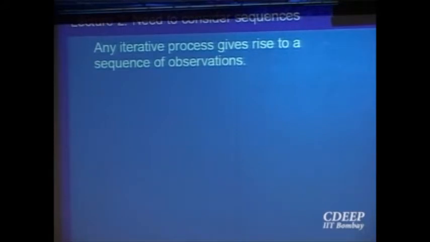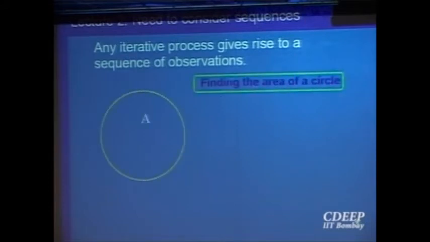Intuitively, let us look at an example which we do quite often in school itself. We want to find out what is the area of the unit circle. So what is the area of the unit circle? Now what will be my next question? What should be my next question? Yes? What is pi?